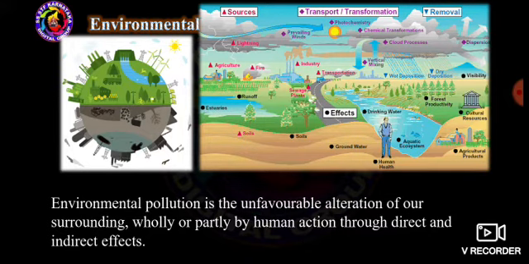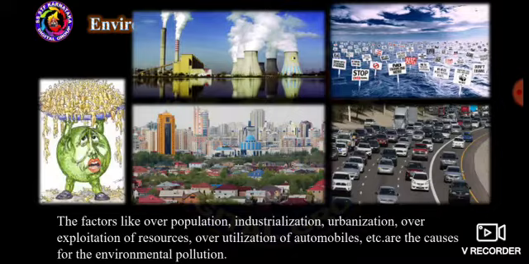In the picture you can see the red colored triangle were the sources. The pink colored one is the transport and or the transformation. And the blue color removal were the effects of the environmental pollutions. So another point, environmental pollution.